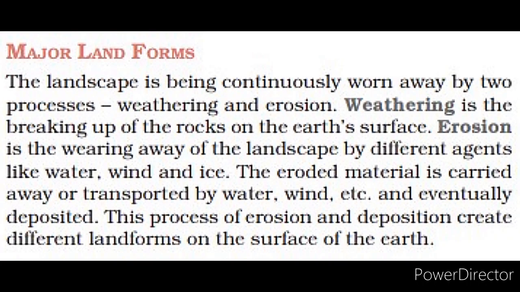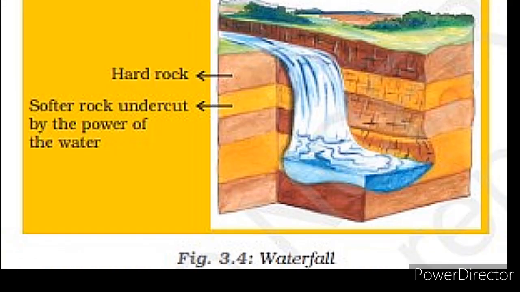Then we discussed about major landforms. The landscape is being continuously worn away by two processes. First is weathering and the second is erosion. Weathering is the breaking up of the rocks on the Earth's surface, and erosion is the wearing away of the landscape by different agents like water, wind and ice. Okay, now work of a river. The running water in the river erodes the landscape. When the river tumbles at a steep angle over very hard rocks or down a steep valley side, it forms a waterfall.